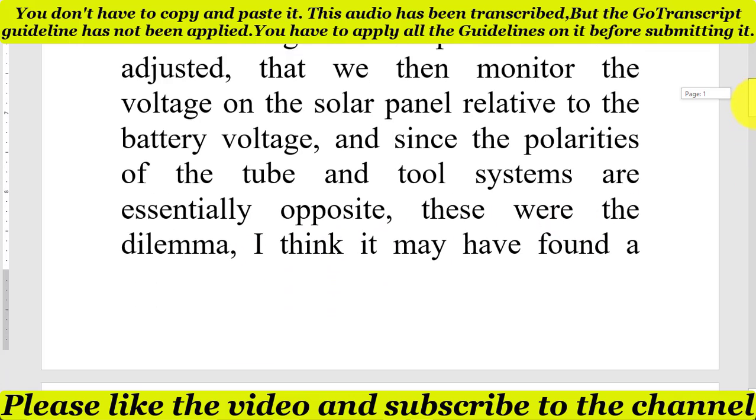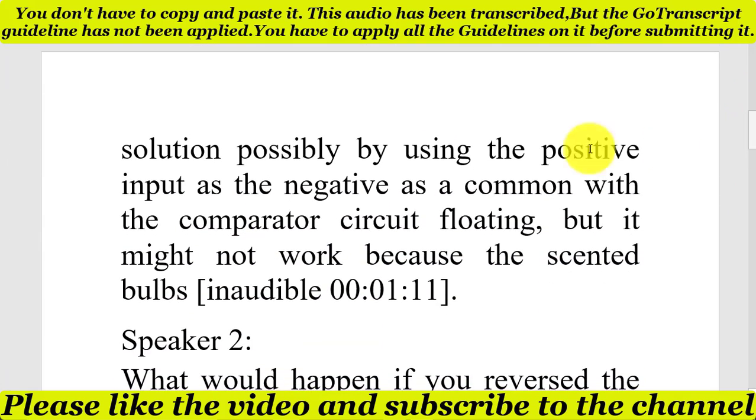But I think I may have found a solution, possibly by using the positive input as a negative, as a common with the comparator circuit floating.